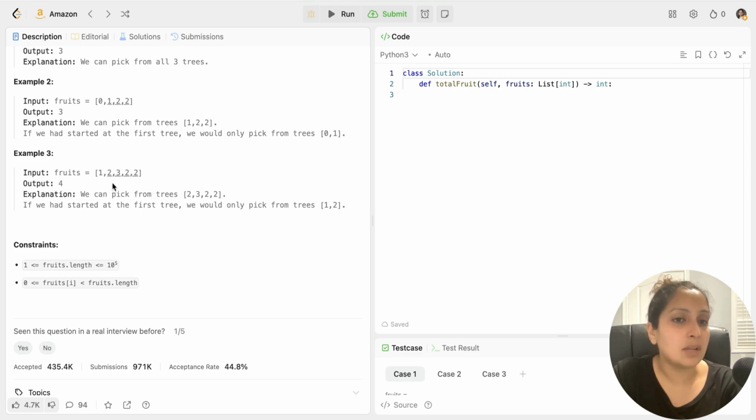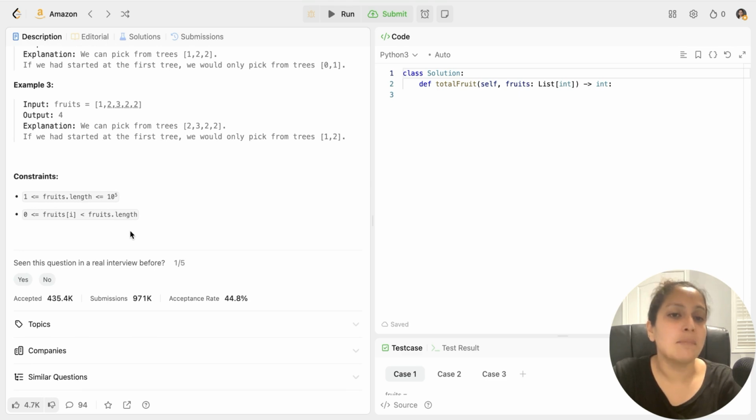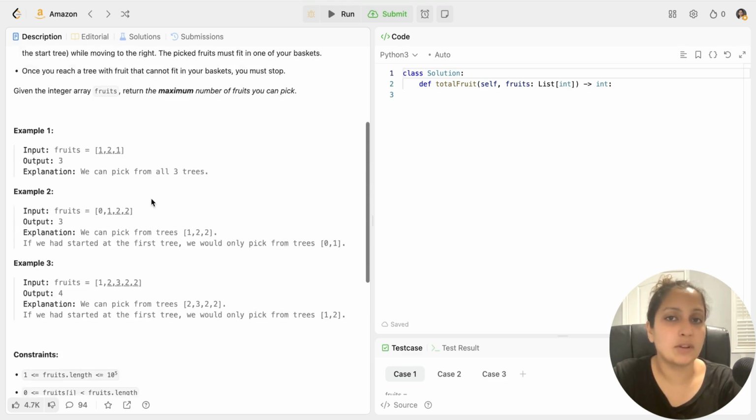Now example 3, you have this array. Suppose you start from 1, then 1 and 2, and then you reach 3, you cannot go to 3, right? So you can pick up only from 2 trees. So essentially this is not the most optimum answer. Let's start from 2. If you start from 2, then 2 and 3, 2 kinds of fruits, and then 2, 2. So essentially you can get fruits from 4 trees. So your output is 4. Now you have been given some constraints as well, but those constraints are not important for this question.